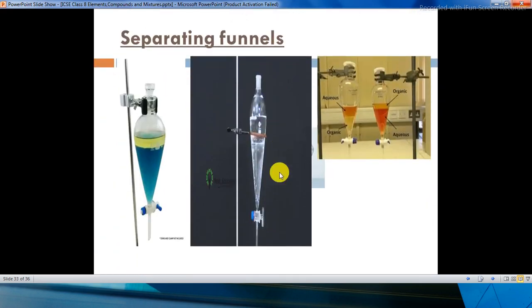We can also use separating funnels. These are some pictures of separating funnels where you can separate two liquids. For example, if you want to separate water from oil, you can use this method with the help of a separating funnel. We can also separate kerosene oil and water. Liquid mixtures can be separated with the help of a separating funnel.